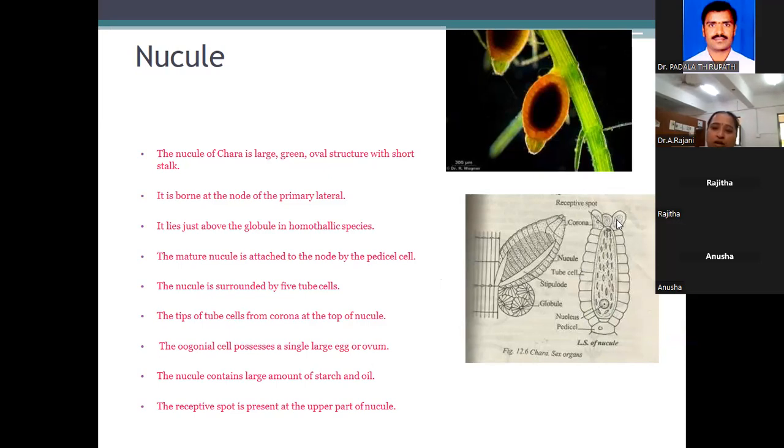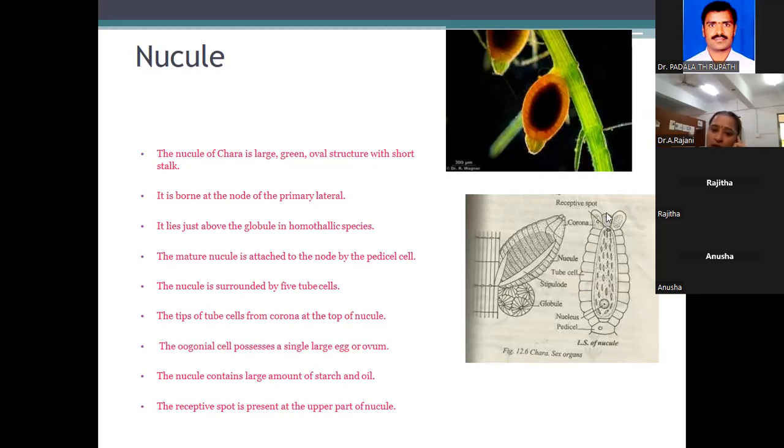You know coronavirus, where the crown-like structure is there, no? The same here also, just like a crown-like structure. That part above the tube cells is called the corona. This is the pedicel, surrounded by tube cells. The upper part is the corona cells. There are 3 parts: pedicel, tube cells, corona cells.